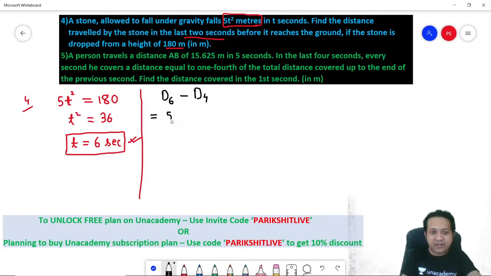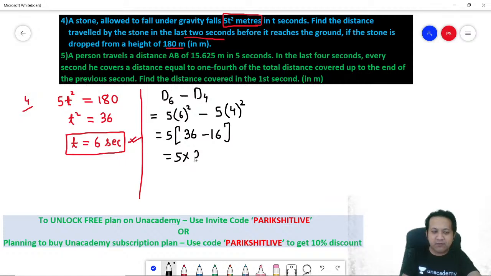What is the distance traveled in 6 seconds? You know what? 5t square. Put the value of t as 6. 5 into 6 square. Minus 5t square. This time, remember, distance traveled in 4 seconds. So t is 4. Correct? So you can take 5 common. 6 square is 36. 4 square is 16. So 5 into 20. That gets you the answer as 100 meters.